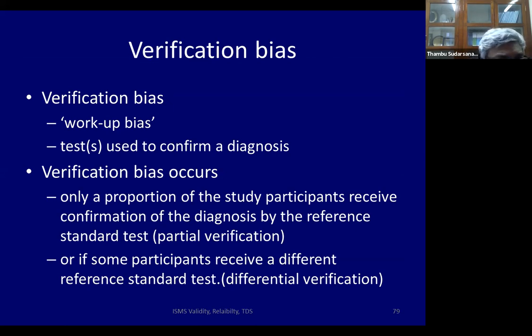The last two biases: one is called verification or workup bias. Remember the flow chart I told you: everybody who has a new test must have the gold standard. Now let us assume that the gold standard is very costly. So one fellow will say, if the new test is positive, I'll do the gold standard. If the new test is negative, I don't have the money to do the gold standard on all the negative people. I'll do it only on some of them. So this is called partial verification bias.